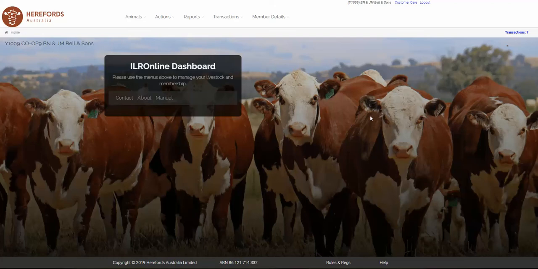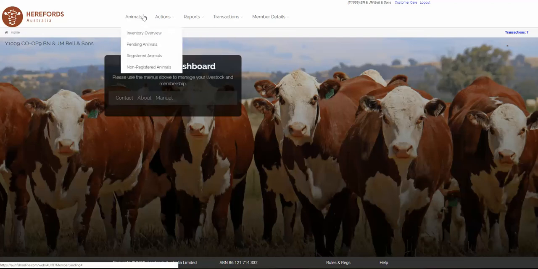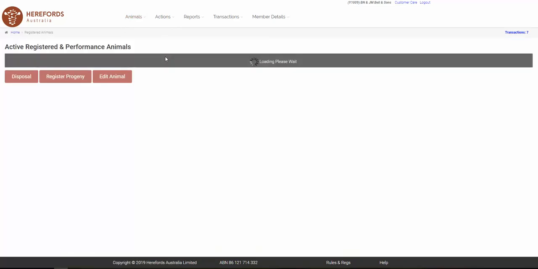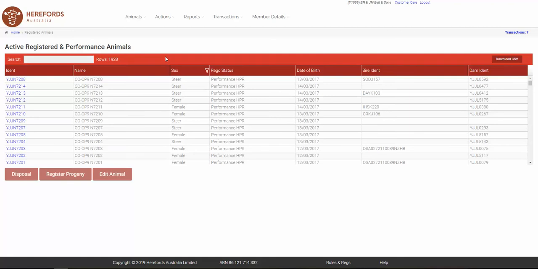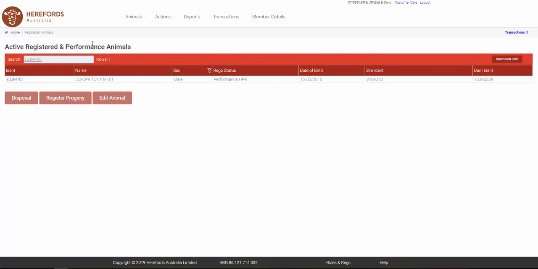To edit an animal, go to the Animals tab and drop down to Registered Animals. If the animal has a problem with its registration, you can find it under Pending Animals. In the search box, type the animal's ident. Select the line the animal is in and click Edit Animal.